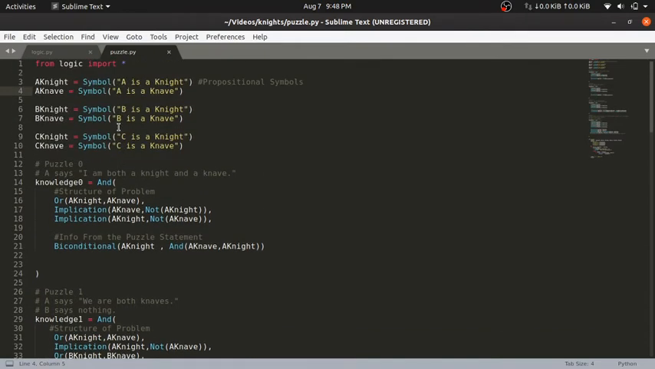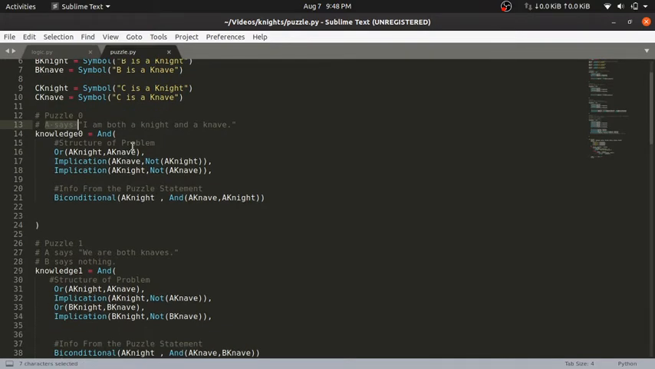For example, if we are trying to solve the puzzle which says A says I am both a knight and a knave. From the structure of the problem, we know that either A is a knight or A is a knave. We also know from the structure of the problem that if A is a knave, it cannot be a knight, and if A is a knight, it cannot be a knave. So it is simply an implementation of if and then.